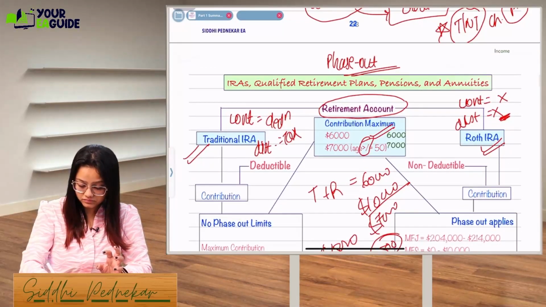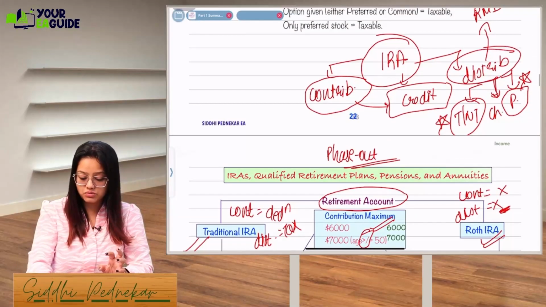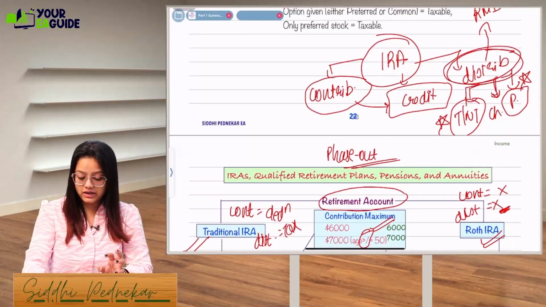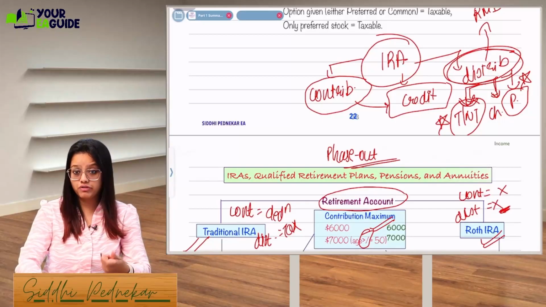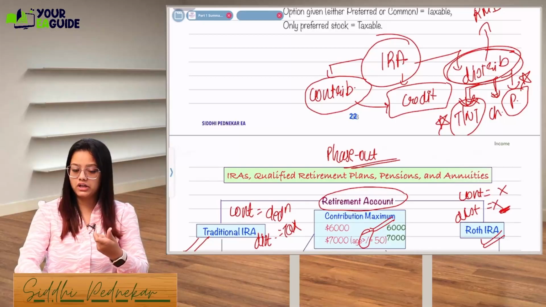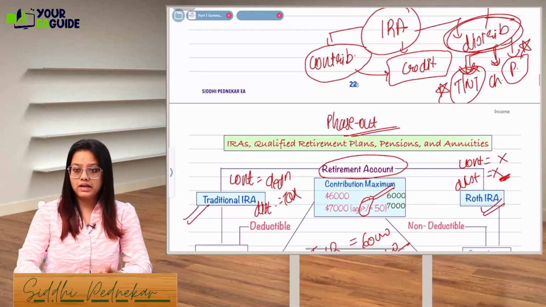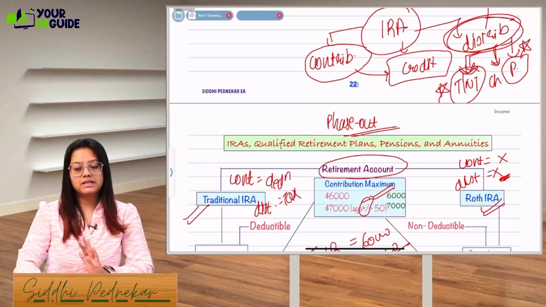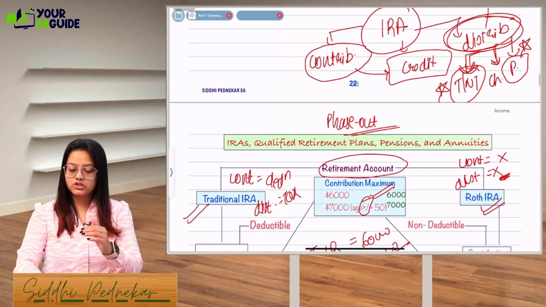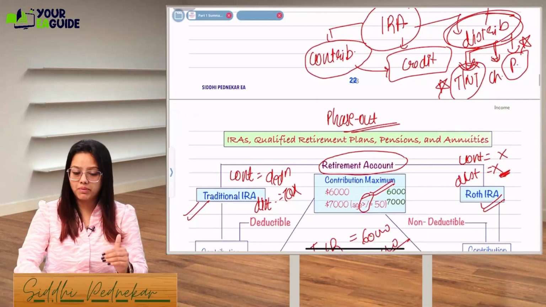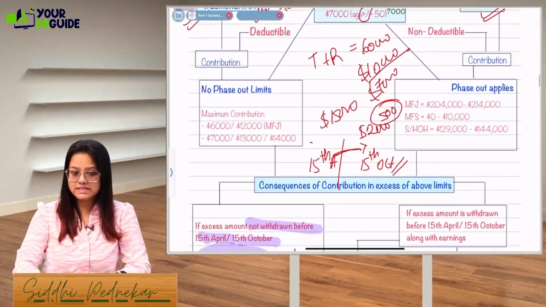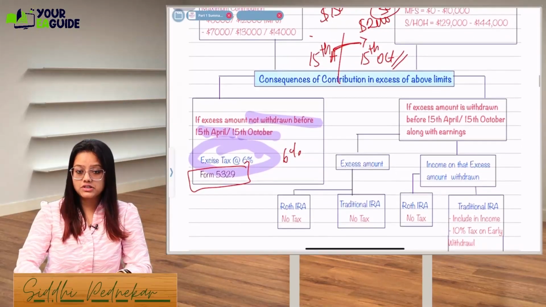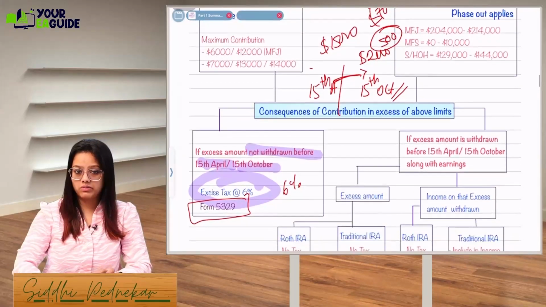See here, as I mentioned, there is distribution. If you take a distribution, and there is an age limit, if you withdraw it before that age, then you will be liable for a penalty. But there are some exceptions: if this amount is withdrawn for a particular purpose, then you will not be liable for any penalty. That we'll see later on. First, let's understand this phase out limit and everything.